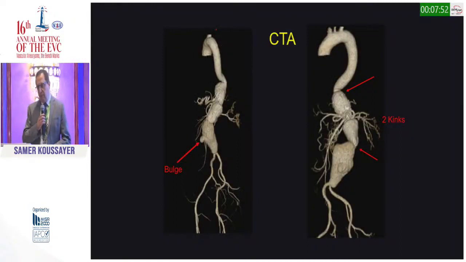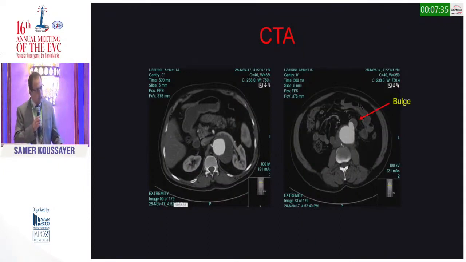This is the CT angiogram, and you can see he has a complicated large thoracoabdominal aortic aneurysm with two kinks. And the problem also, you can see the bulge here. This is, I think, the impending rupture, the reason why he's having this back pain. In this CT scan also, you can see the size of the aneurysm, and the bulge here in the abdominal part of his thoracoabdominal aortic aneurysm.